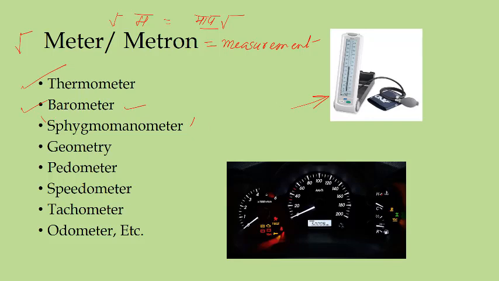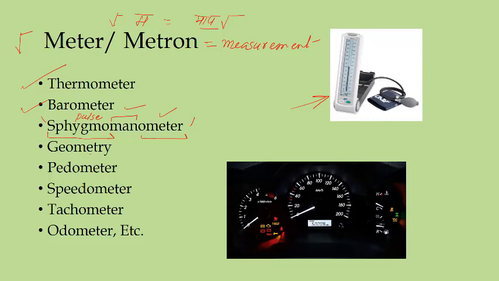Sphygmo means pulse. Okay, and mano is like hand and meter is measurement. So with the help of your hand you can operate this instrument, and with this you measure the pulse rate or heartbeat or blood pressure, in fact technically, of a person. This is sphygmomanometer.